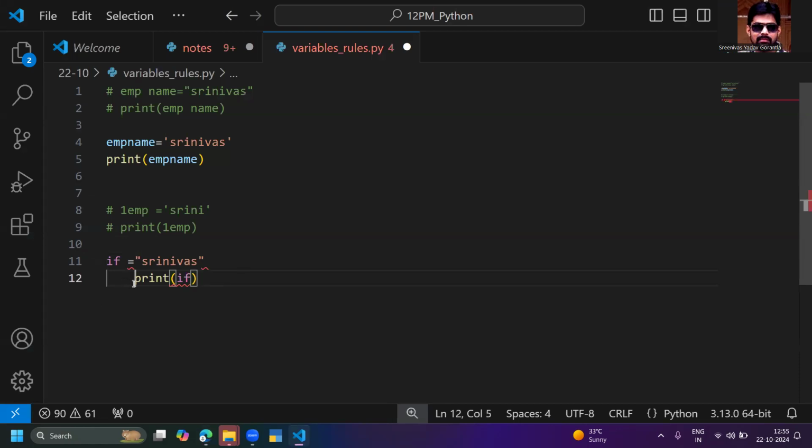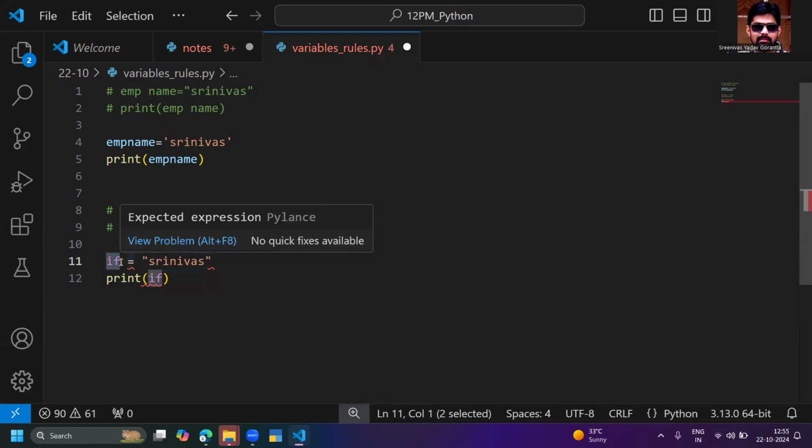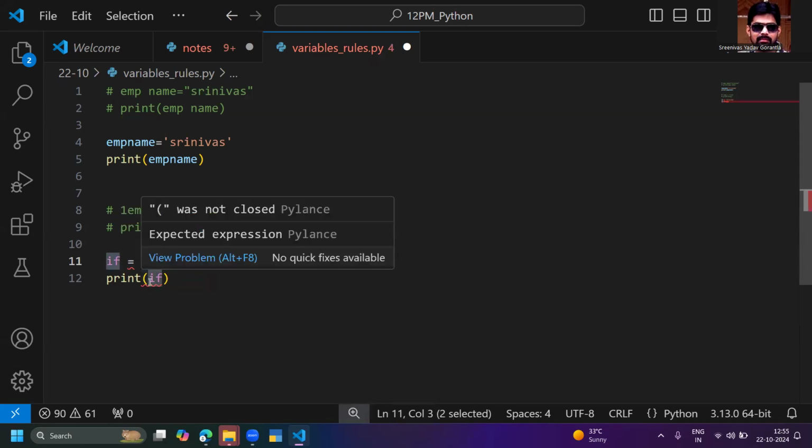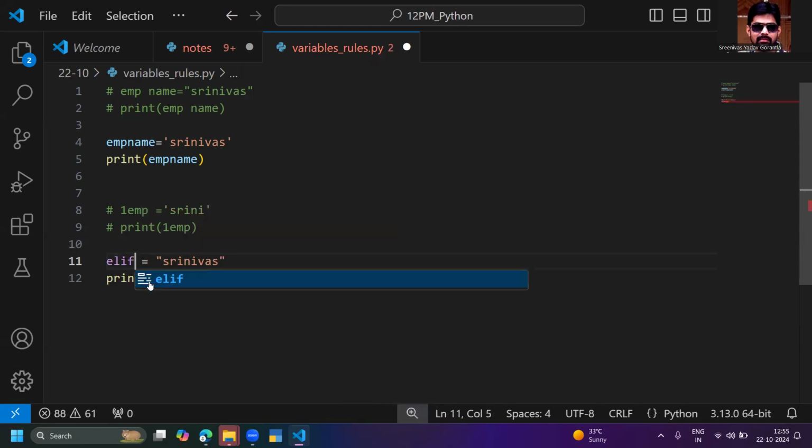Whenever I'm defining the variable, if is equal to Srinivas, it is showing me the error. Sir, don't give the if keyword as a variable name. If is a Python keyword. Don't take a Python keyword as a variable name. Elif not allowed. So Python keywords are not allowed as a variable name.